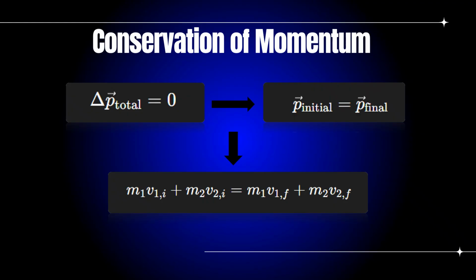To understand collisions, we need two fundamental concepts. The first is the conservation of momentum. This principle states that in an isolated system with no external forces, the total momentum must remain constant before and after a collision. This is incredibly powerful because it means we can predict what will happen after a collision just by knowing what comes before it.